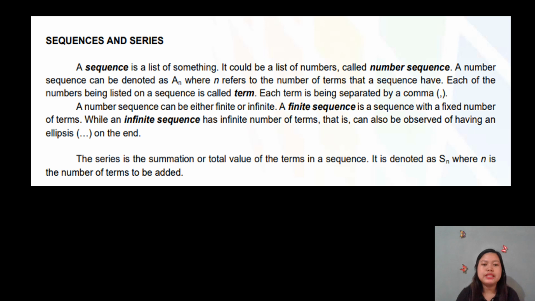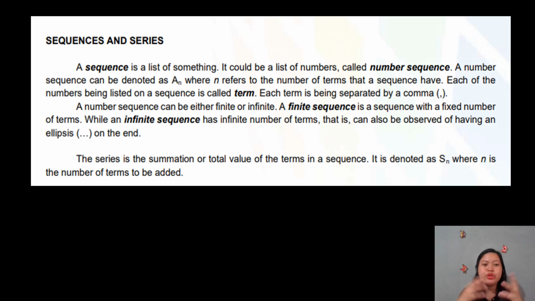A sequence is a list of something. It could be a list of numbers, called a number sequence. A number sequence can be denoted as a sub n, where n refers to the number of terms that a sequence has. So let us not forget that we denote the sequence, or the number sequence, as capital letter A with sub n.